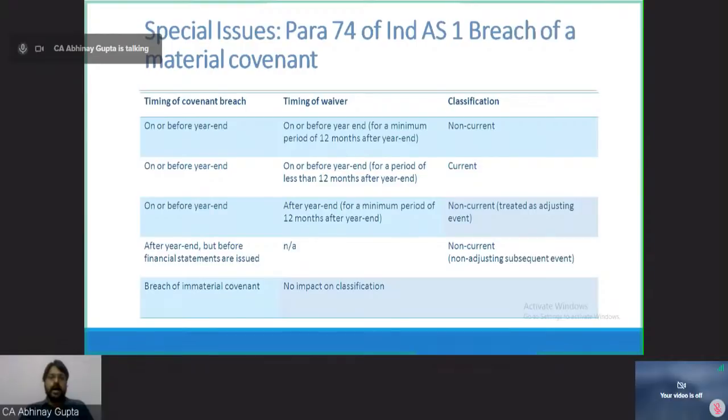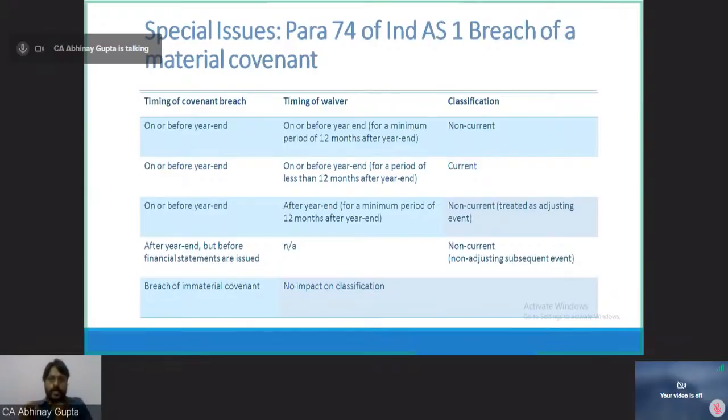But I got a NOC from HDFC Bank after 31st March, that is, between 1st April to 15th of May, on any of the dates between these two dates. Then receiving the notice or the waiver relaxation letter or NOC from HDFC Bank between this period is an event occurring after the reporting period, yes or no? Yes, an event occurring after the reporting period.